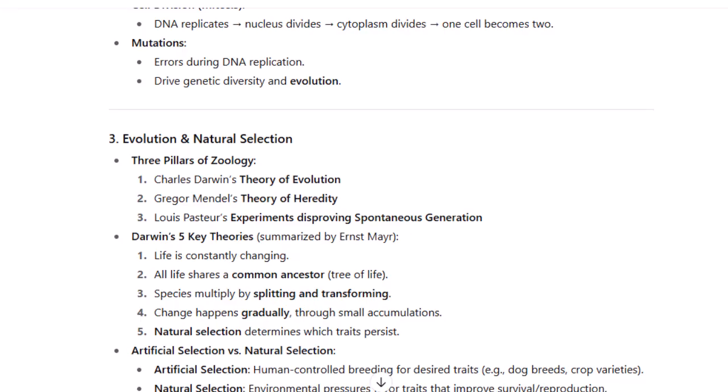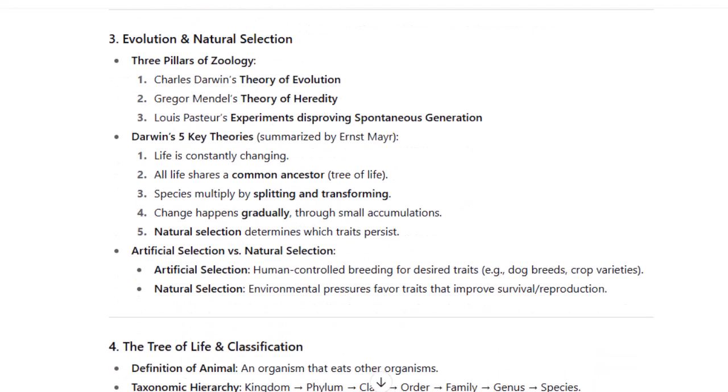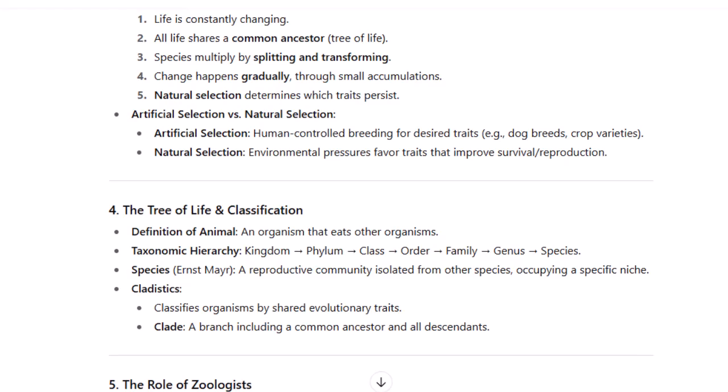Artificial selection versus natural selection. Artificial selection, human-controlled breeding for desired traits, to breed crop varieties. Natural selection, environmental pressure favors traits that improve survival and reproduction. The tree of life, classification, definition of animal: an organism that eats other organisms.